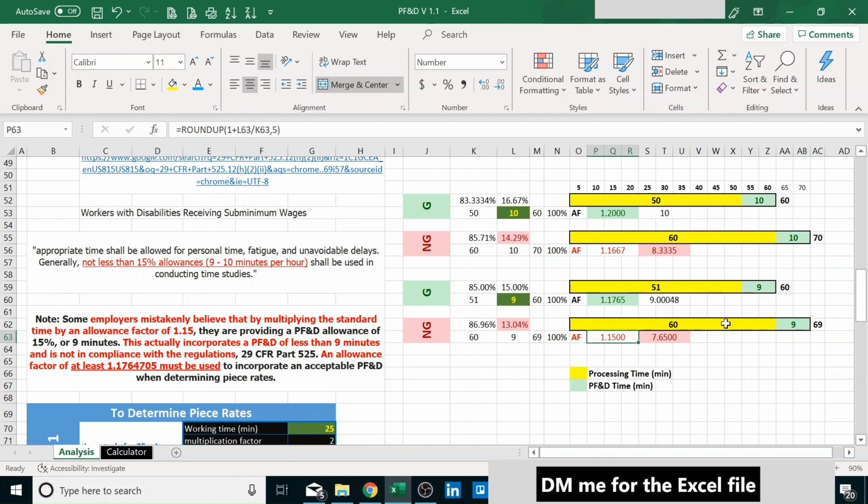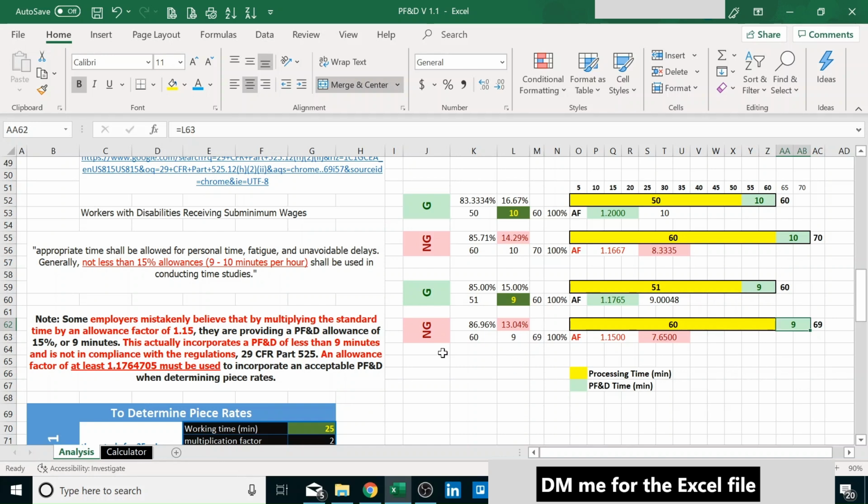The way I used to do it, and many people do it, is they get their 60 minutes of processing time and 9 minutes of PF&D. They say, well, 15% of 60 is 9, so I just add that, and boom, we're good. We have the standard. We can put it in SAP, or we're getting the right piece rates. Well, it's not that simple.